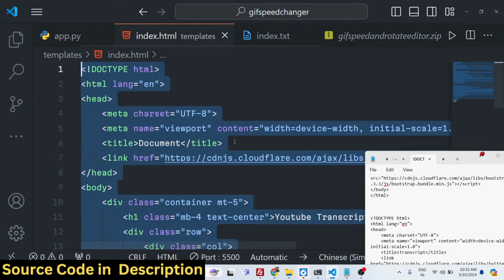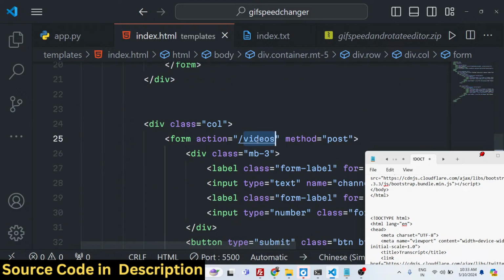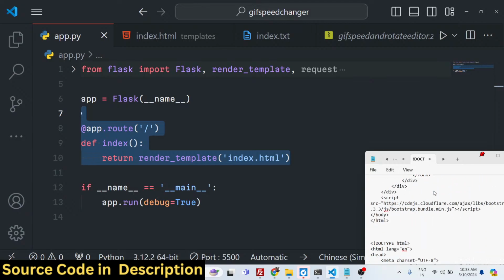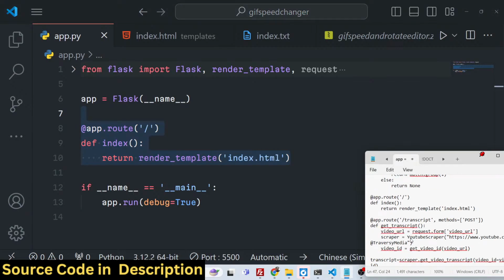Now we just need to make these two post requests. First one for fetching the transcript, second one for getting the channel videos. First of all, we will define the post request which will be responsible for fetching the transcript of a particular YouTube video.